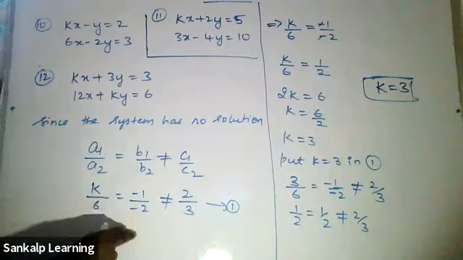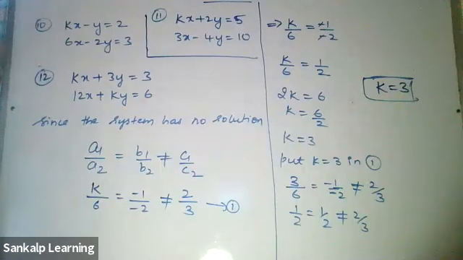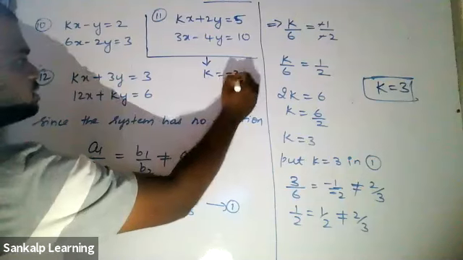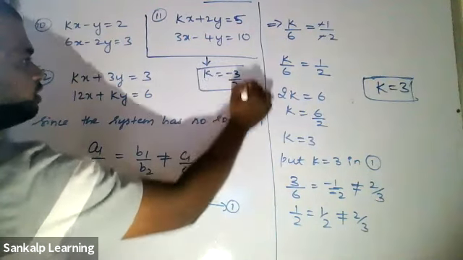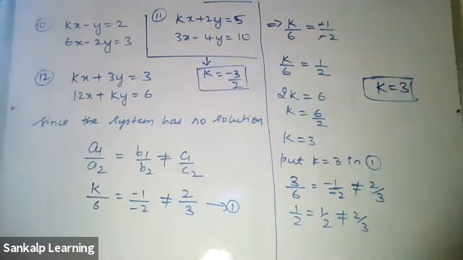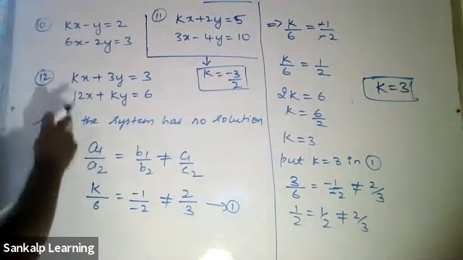Sir, we got minus 1 by 2 is equal to minus 1 by 2, which is not equal to 1 by 2. Good. Then it's correct. So the correct value for the 11th one is K is equal to minus 3 by 2. Similarly, find it for the 12th one.